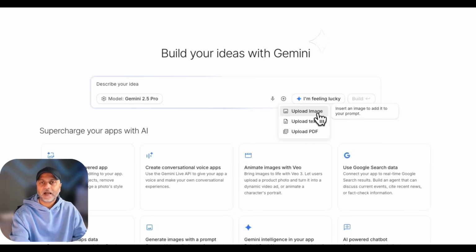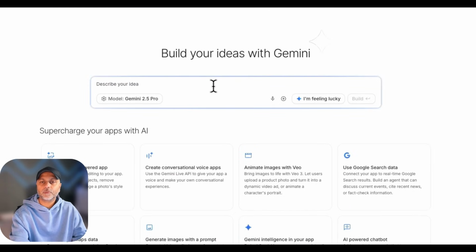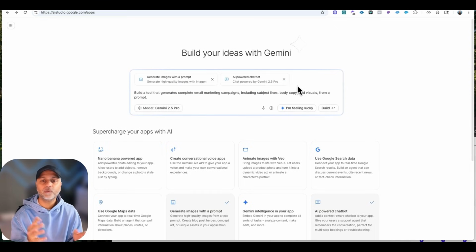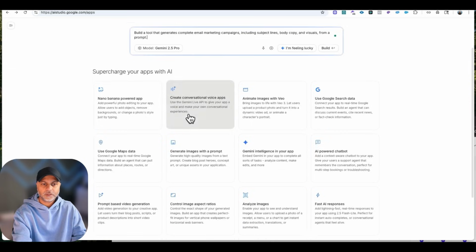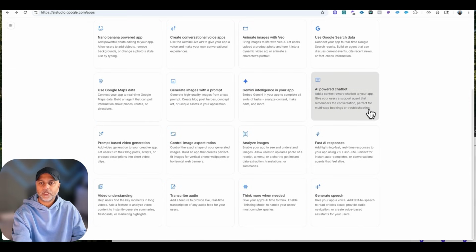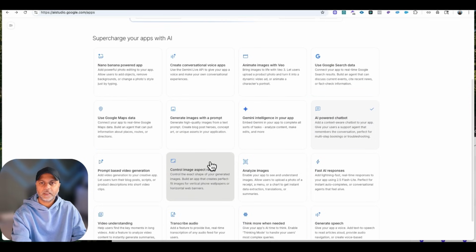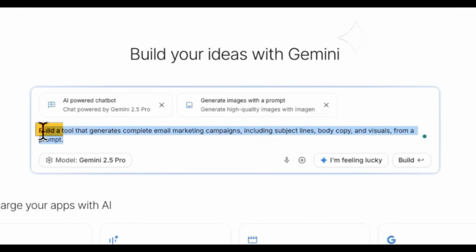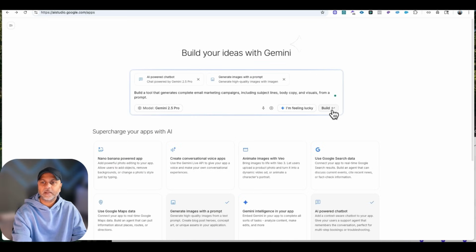You can also add files, images, and PDFs to your project. And I want to show you this. I'm feeling lucky, because this essentially shows you what kind of things you can build. So here it's saying generate images with prompts and AI powered chatbot, which is essentially these two right here. So let's go search for generate. So here's our AI powered chatbot, and the other one was generate images with a prompt. So these two got selected automatically when I clicked on I'm feeling lucky. And then it says build a tool that generates complete email marketing campaigns, including subject lines, body copy, and visuals from a prompt. Then I can hit build to get it going.